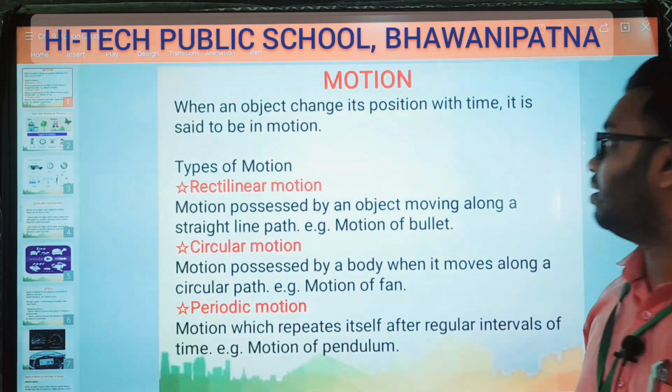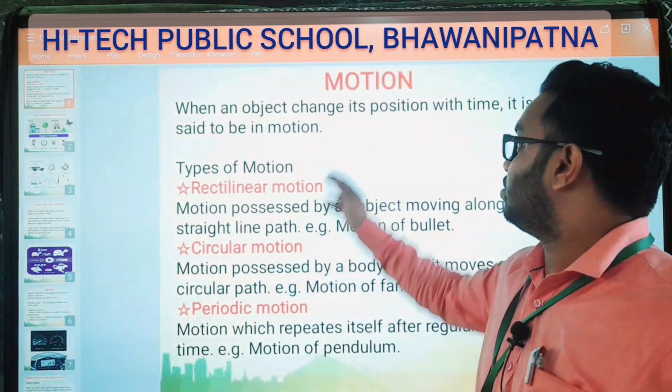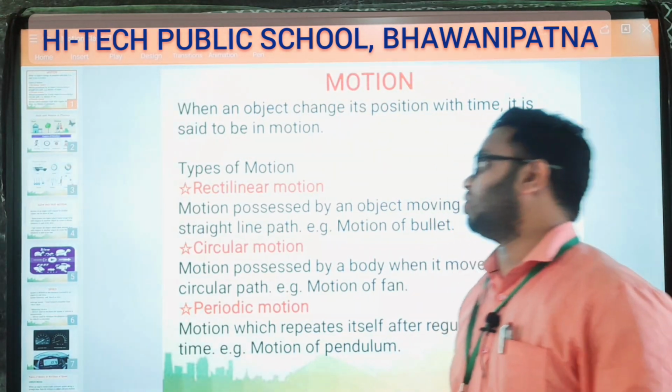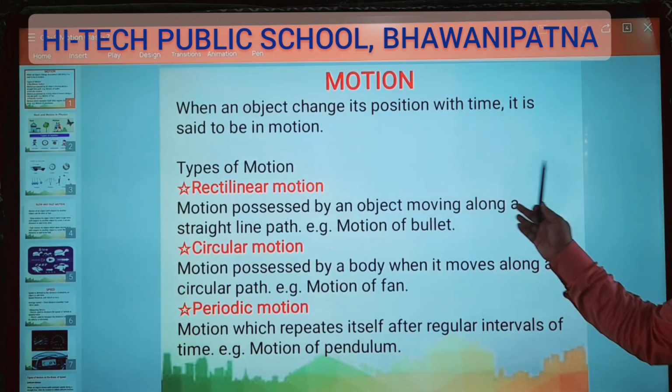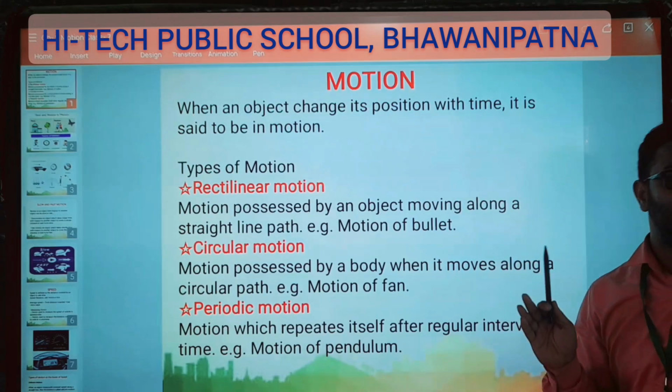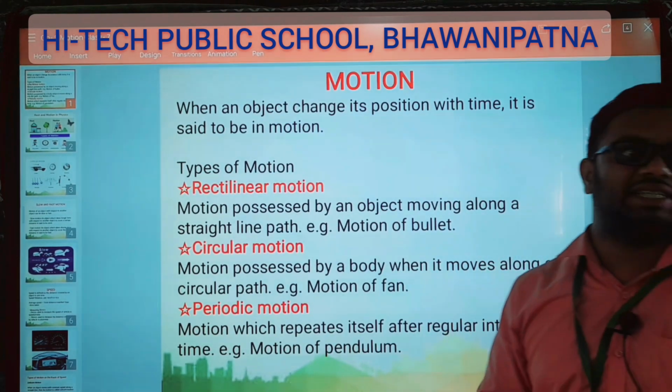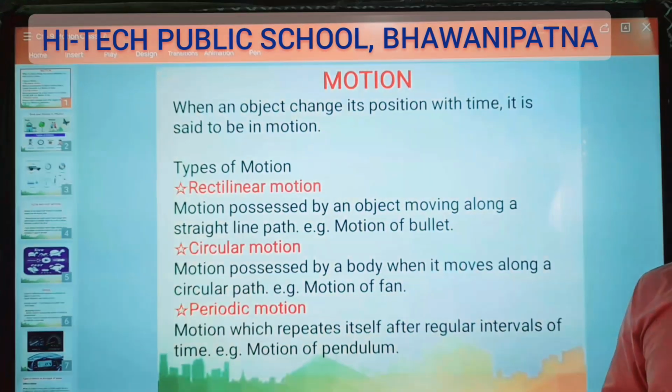Today we are going to learn motion. What is motion? An object that changes its position with time is said to be in motion. So any object which changes its position according to time.